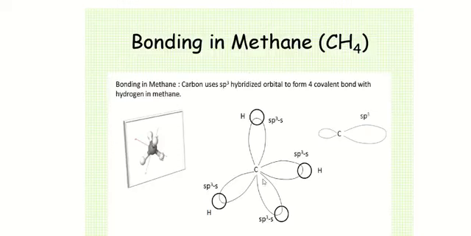These 4 sp3 hybridized orbitals make 4 sigma bonds with the s orbitals of 4 hydrogen atoms, forming a tetrahedral geometry and a bond angle of 109 point something.